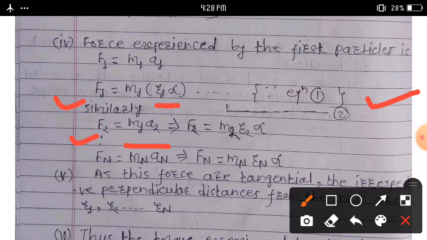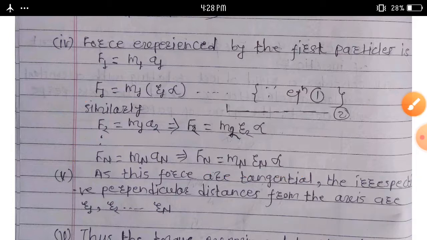And for the nth particle, Fn is equal to mn an is equal to mn rn alpha.